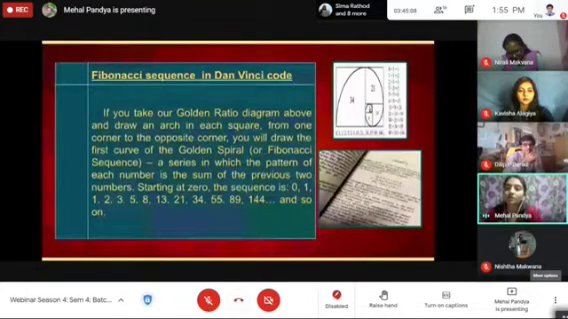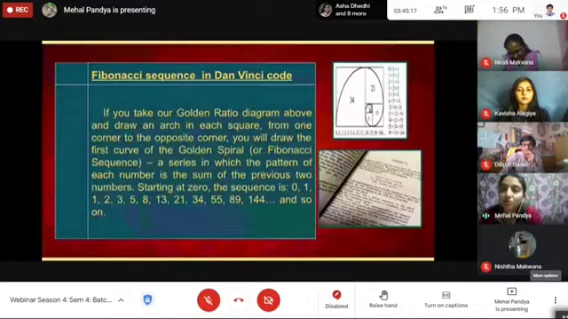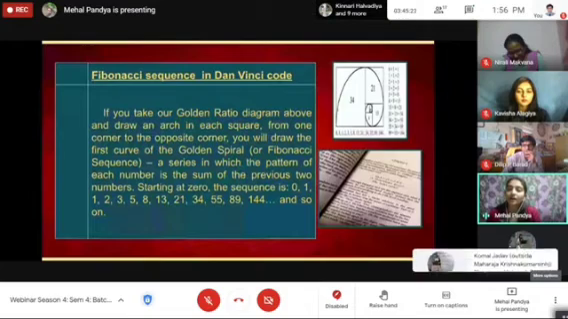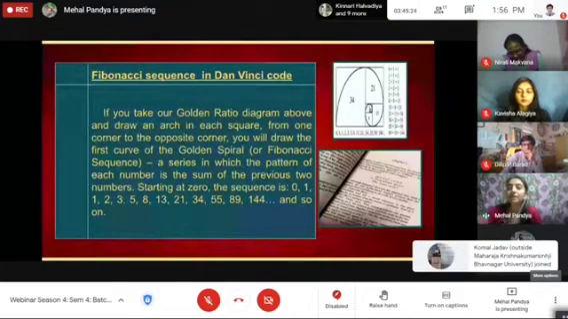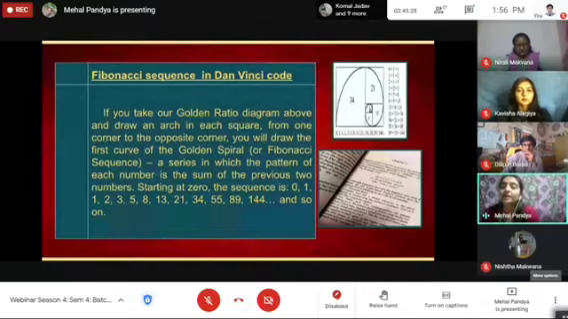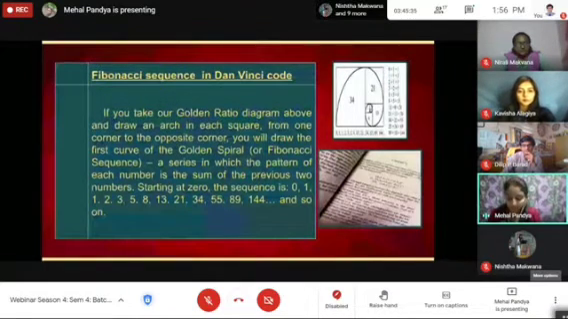If you take here, sorry, there is a mistake, a ratio diagram above, and draw a diagonal in each square from one corner to the opposite corner. As I already said, this is the textual example which I put here. It was already discussed above, but here is one of the textual examples.